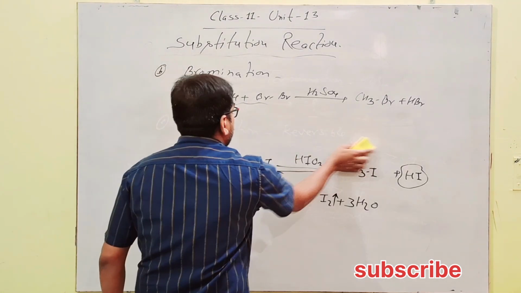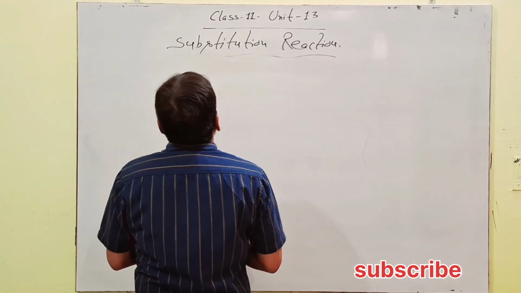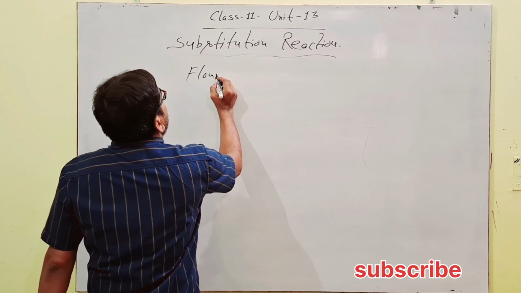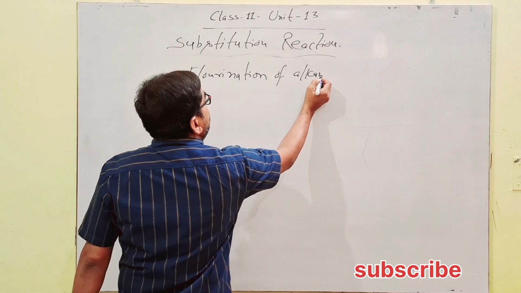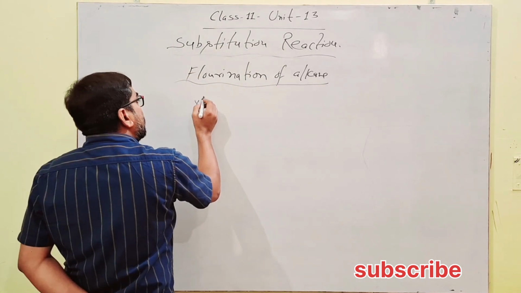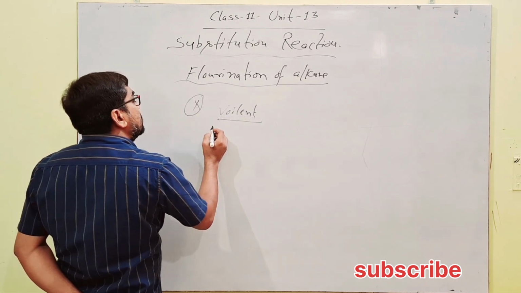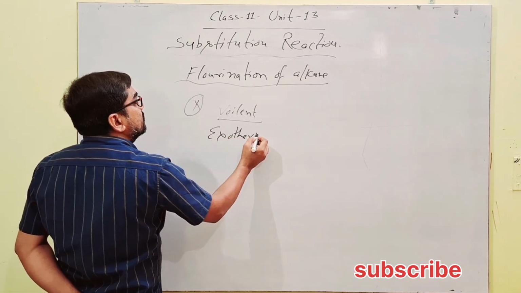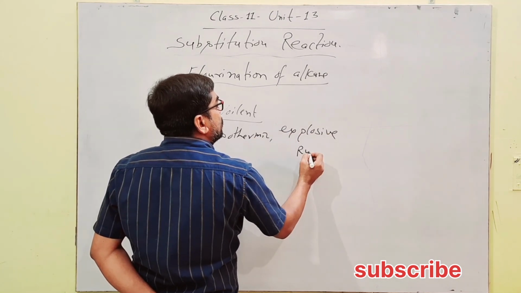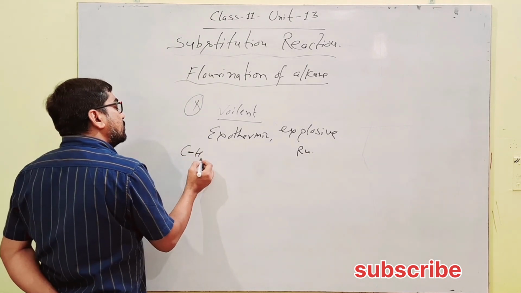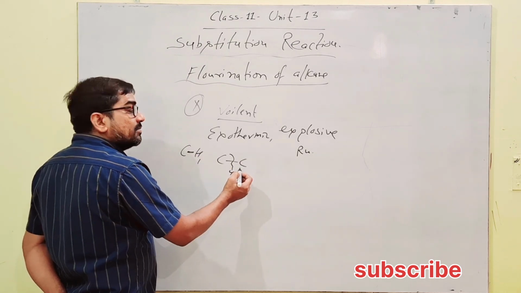Next, fluorination. Fluorination of alkane. Fluorination is not carried out by this method because it is a violent, exothermic, explosive reaction in which, along with carbon hydrogen bonds, the carbon carbon bond also breaks.